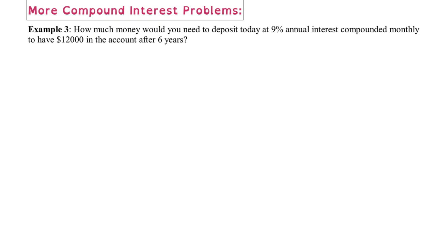How much money would you need to deposit today at 9% annual interest compounded monthly to have 12,000 in the account after 6 years? So they are asking us something very important in here. It says, how much money would you need to deposit? That means that we are asked to look for the principal.